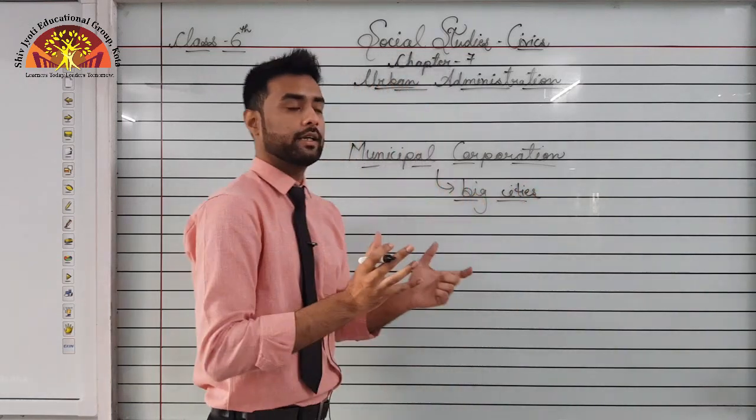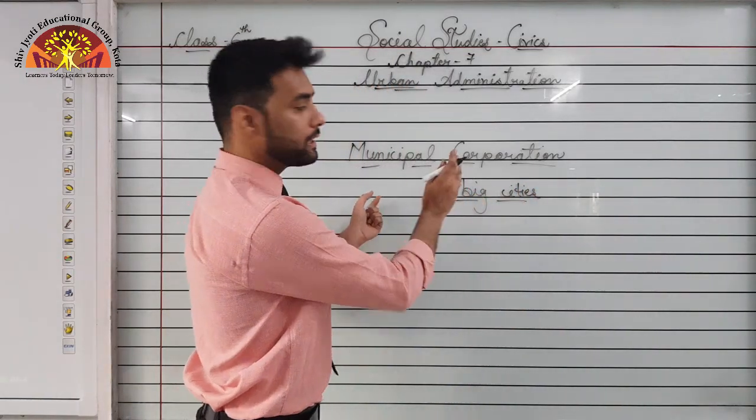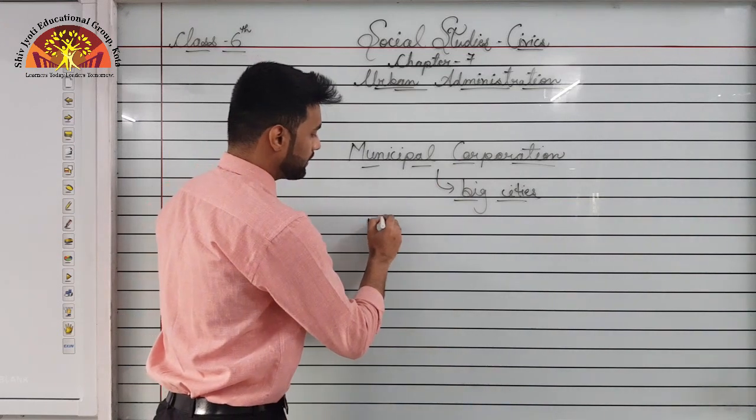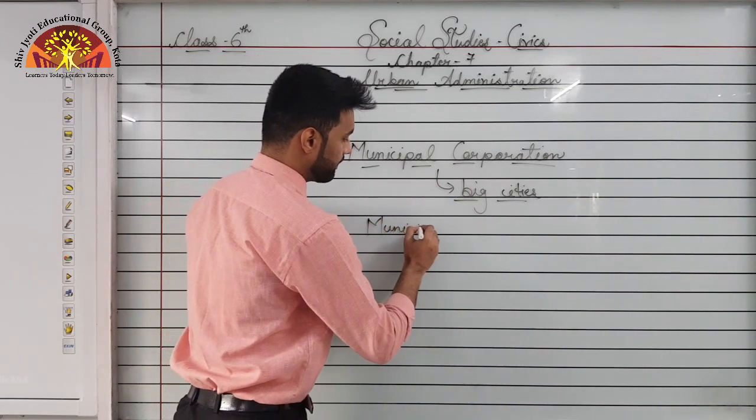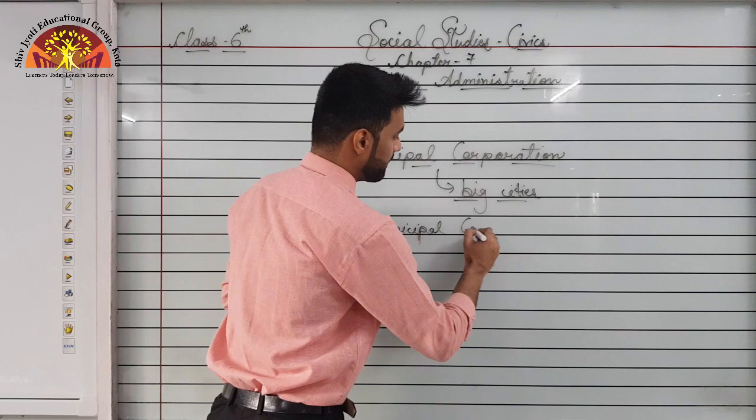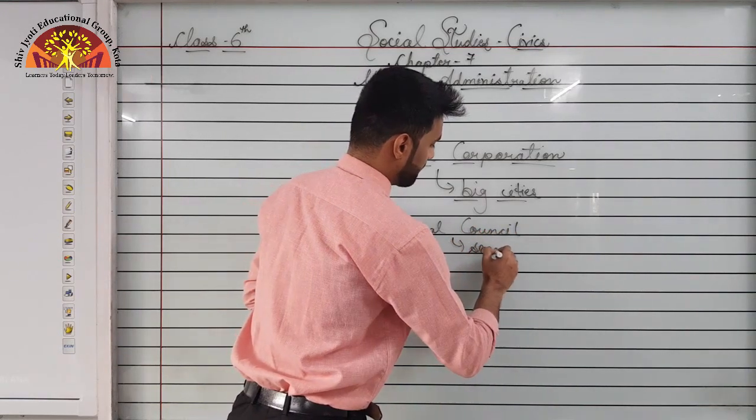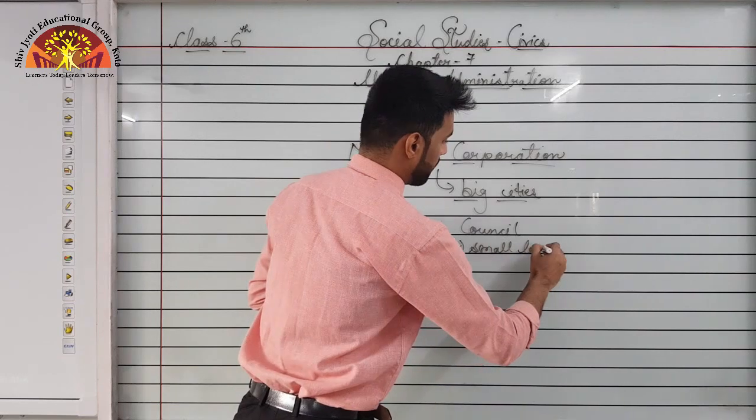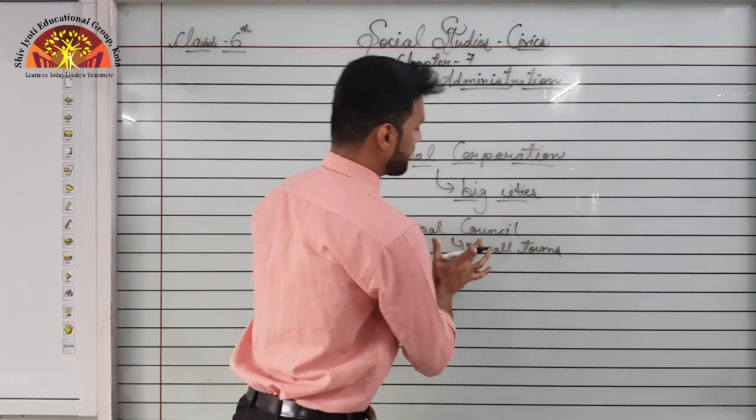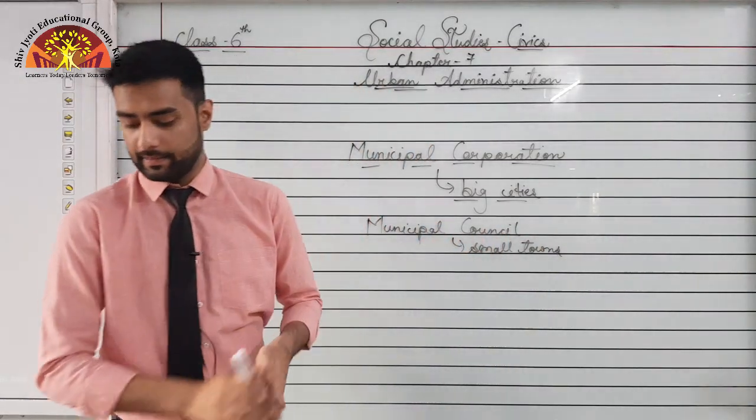Big cities will have a municipal corporation, and if it's a small town or a small city, it will be a municipal council. Okay, small town. In Hindi, municipal council is called Nagar Palika.